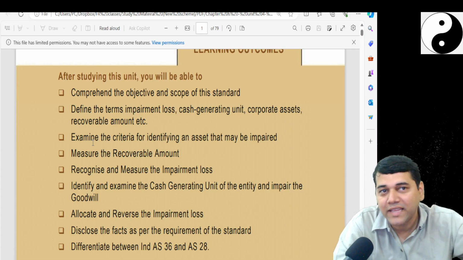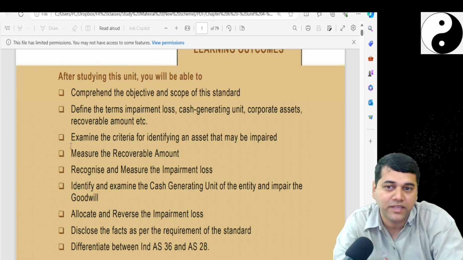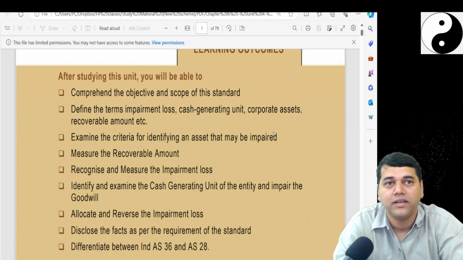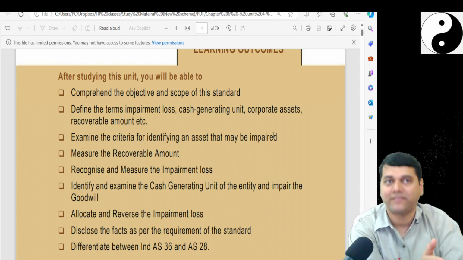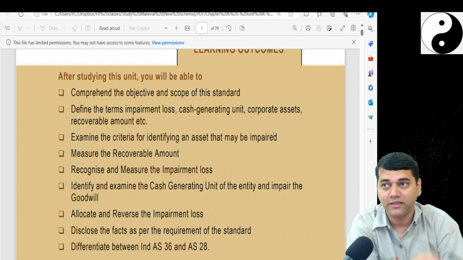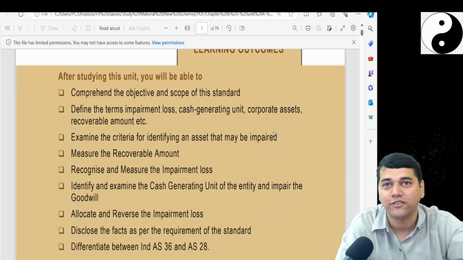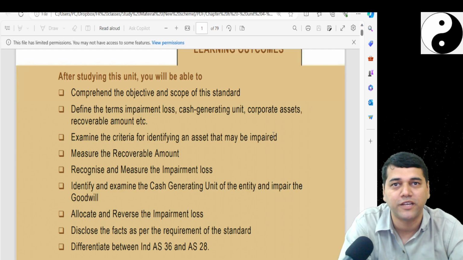So in the examination question, if anything comes from here, see, they say examine the criteria for identifying an asset that may be impaired, indicators of impairment. So they will ask you only from that. Okay, has this asset got impaired? Then you should say no. In this, they say examine whether this asset should be impaired. There are indicators of impairment. This asset has to be tested for impairment every year.